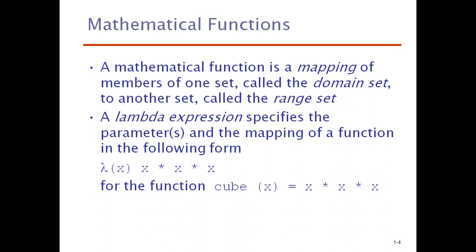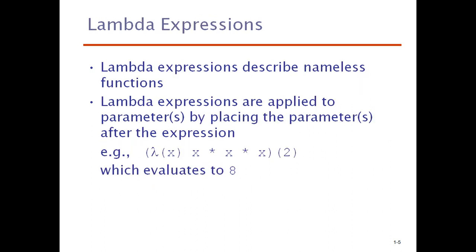Lambda expression means placing an x value will give you the computation of the expression and give you the result. This is the simple idea of the lambda expression. Basically, whatever function you write in imperative languages, you are supposed to provide a name for it. But lambda expressions describe nameless functions. That means no need to mention any name.